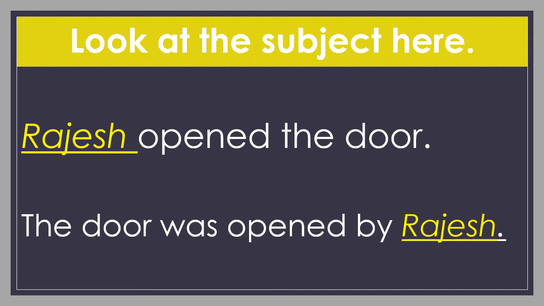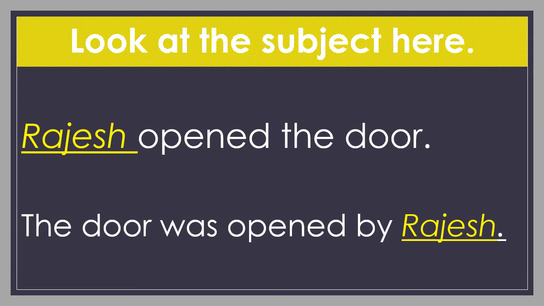Now here, there is no change in Rajesh, but the place of Rajesh is changed. In the first sentence Rajesh came first. In the second sentence Rajesh came last. Who is Rajesh? He is the doer, the performer of the action.